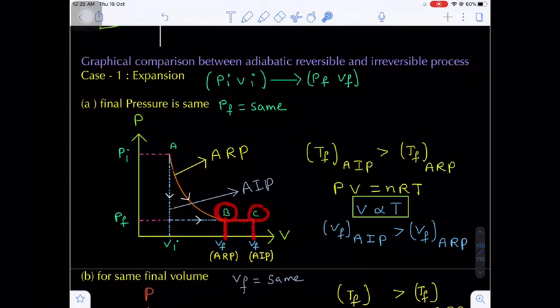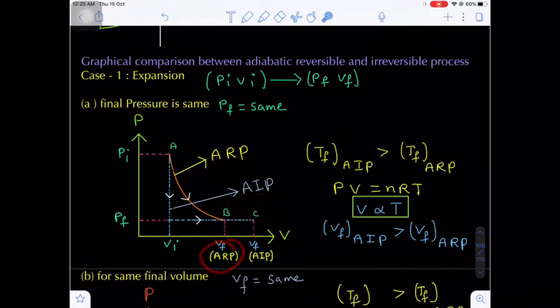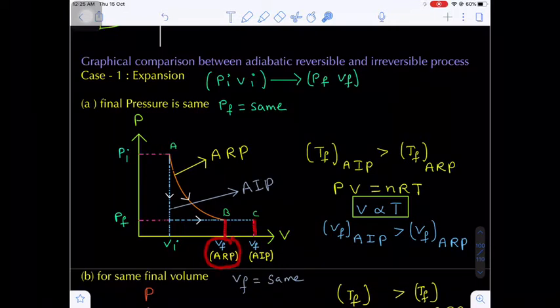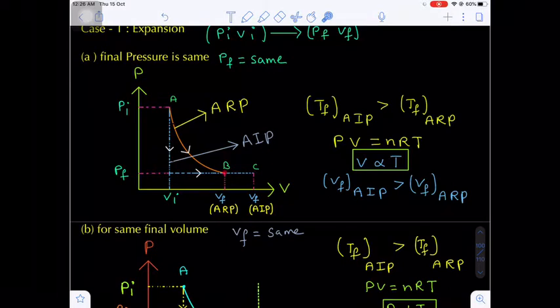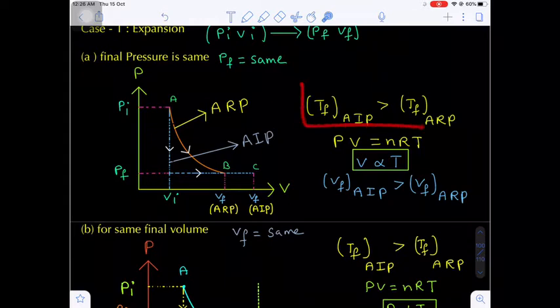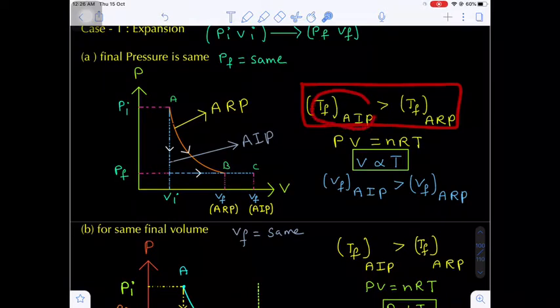Why does the final volume in an adiabatic irreversible process increase as compared to the reversible process? Here point B corresponds to the final volume of the adiabatic reversible process, whereas point C corresponds to the final volume of the adiabatic irreversible process. Why will the final volume be more in the irreversible process? We already know the temperature relation between reversible and irreversible: the final temperature in the adiabatic irreversible process will be greater than in the reversible process.